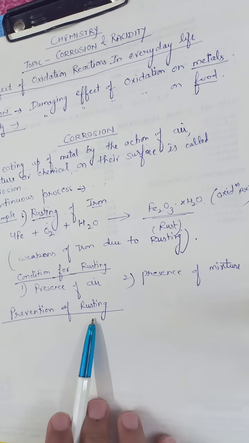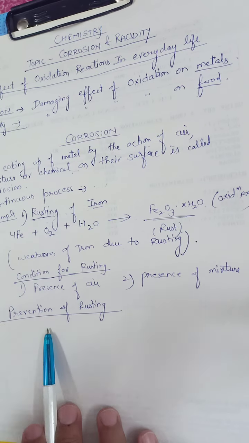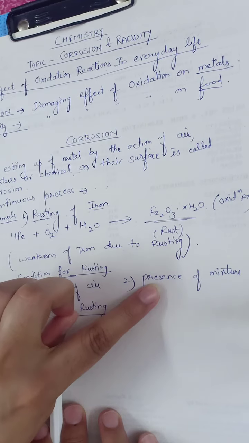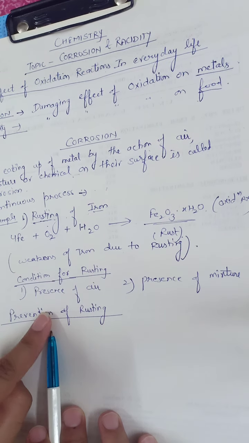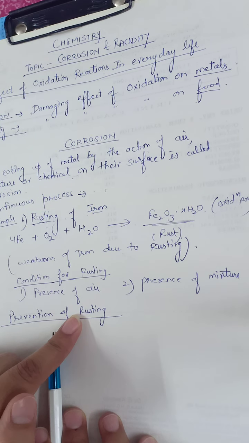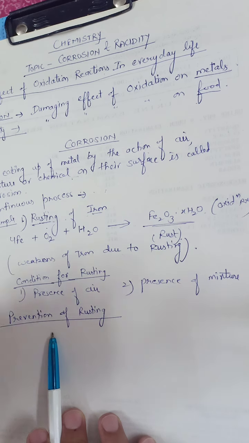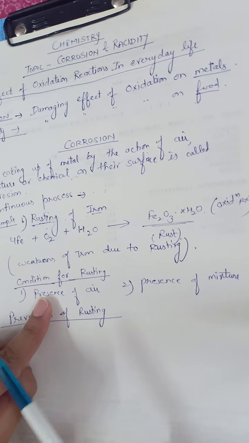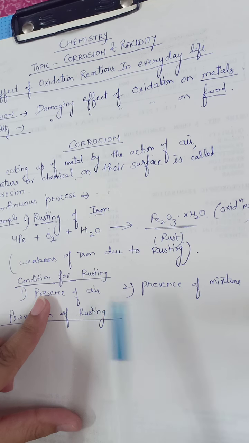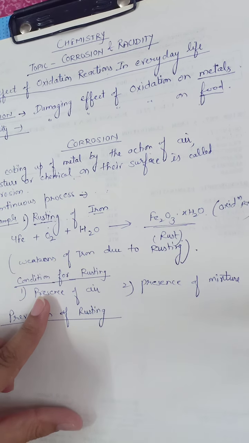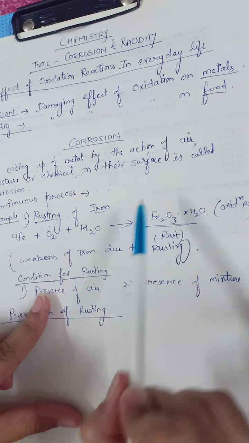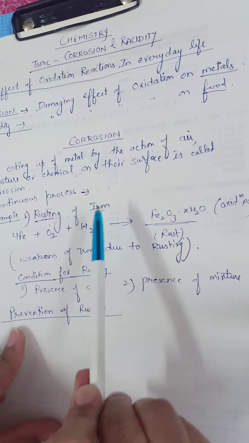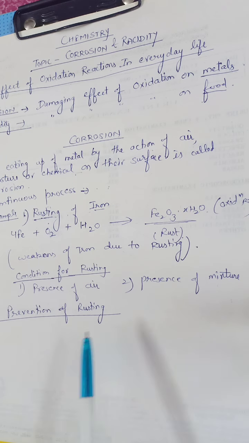Next is prevention of rusting. To prevent our material from rusting, if there is a possibility to restrict the presence of these two, air or moisture, then obviously oxidation reaction of iron does not take place, and we protect our iron material from rusting.